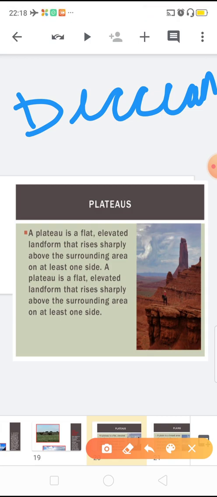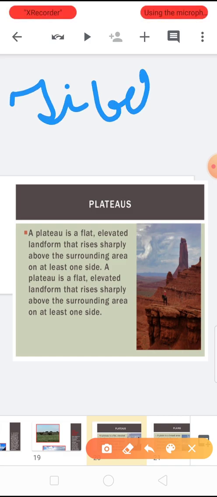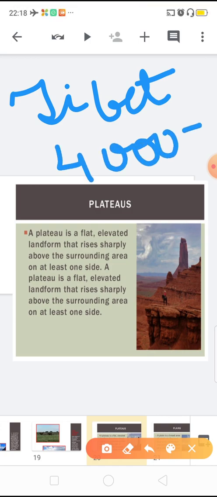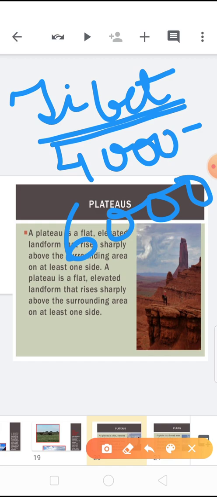One more is the Tibet Plateau, the highest plateau in the world, with a height of 4,000 to 6,000 meters above sea level.